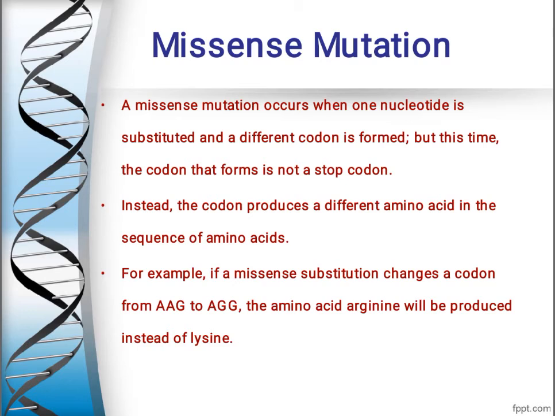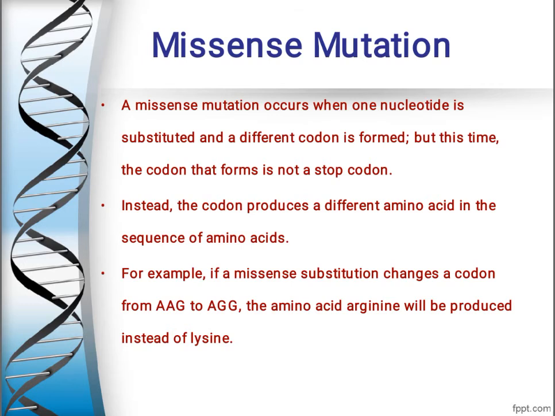So first we will see missense mutation. First of all, we will see the definition of missense mutation. A missense mutation occurs when one nucleotide is substituted and a different codon is formed. But this time the codon that forms is not a stop codon. Now you all know the genetic code dictionary.